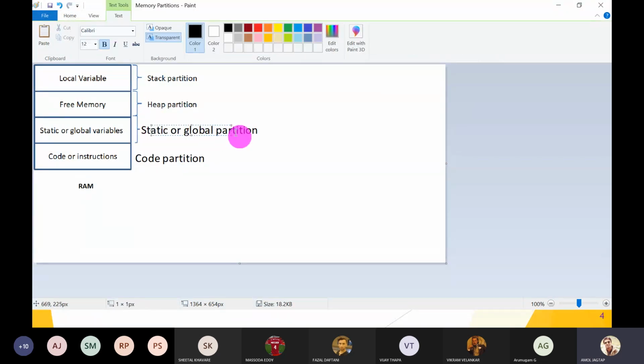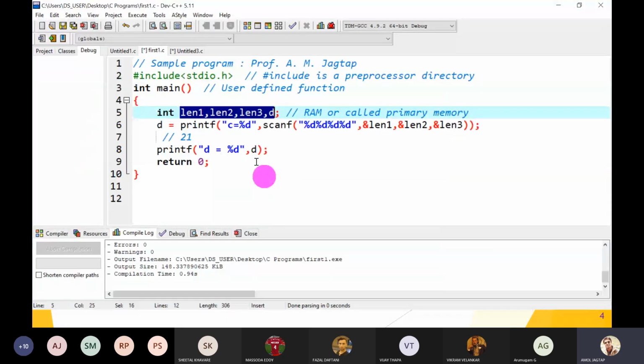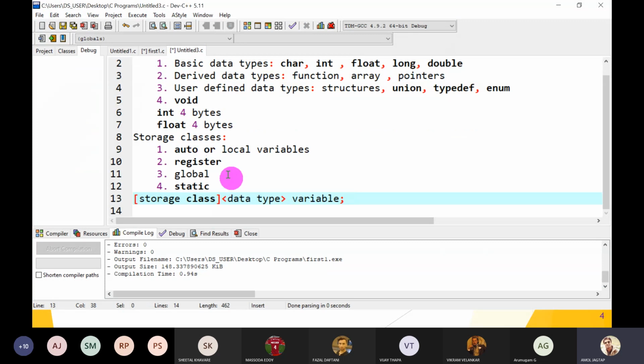Static or global variables are stored in the global partition. Okay, and register: registers are saved on the register. In your motherboard, the processor is there. Inside the processor there are a number of general purpose registers. If you write register, then that variable is saved in a register. But if none is free, then that register value is saved on the stack partition on the RAM. Understood? RAM, random access memory, is different; registers are different.